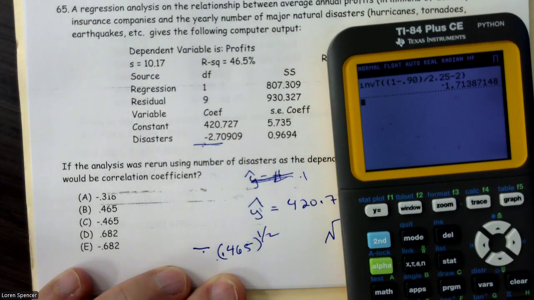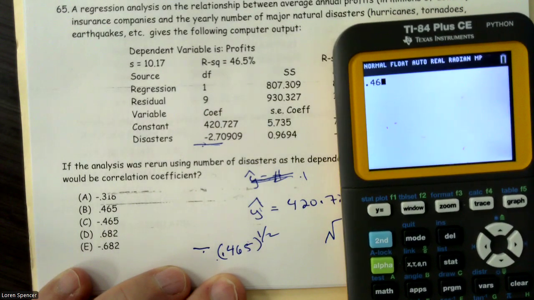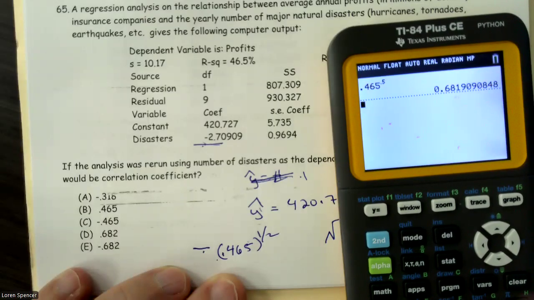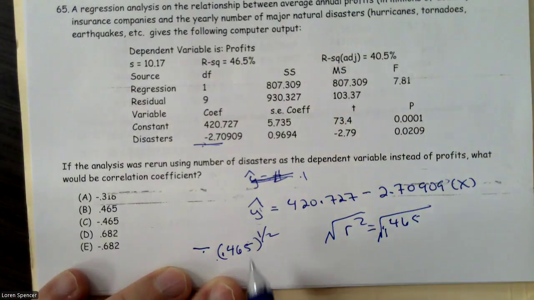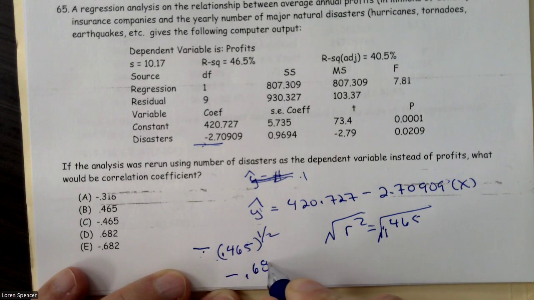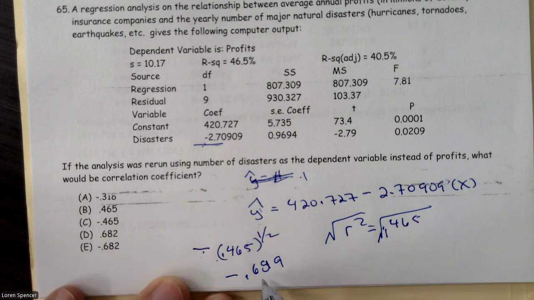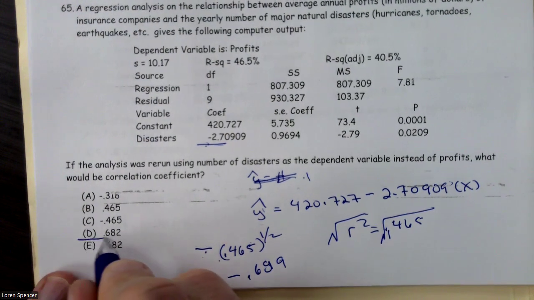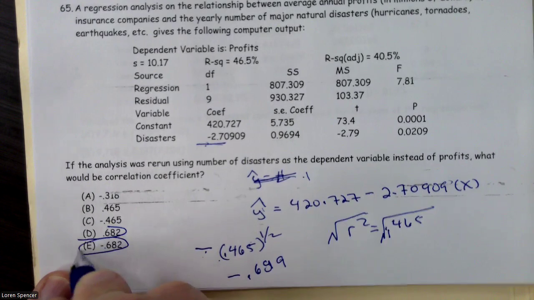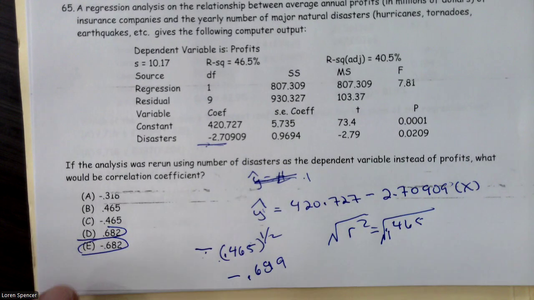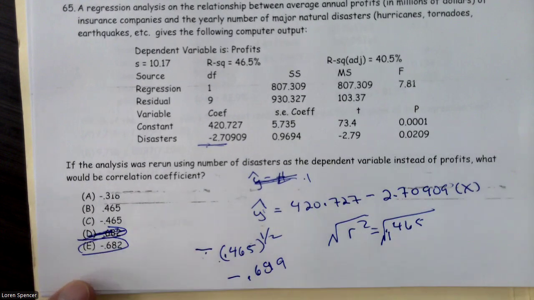So the square root of 0.465, 0.465 raised to the 1/2 power, gives me 0.681, and we already said it was negative because the slope is negative. Negative 0.6819, the closest value, is E, all right, because it's a negative, not the positive.